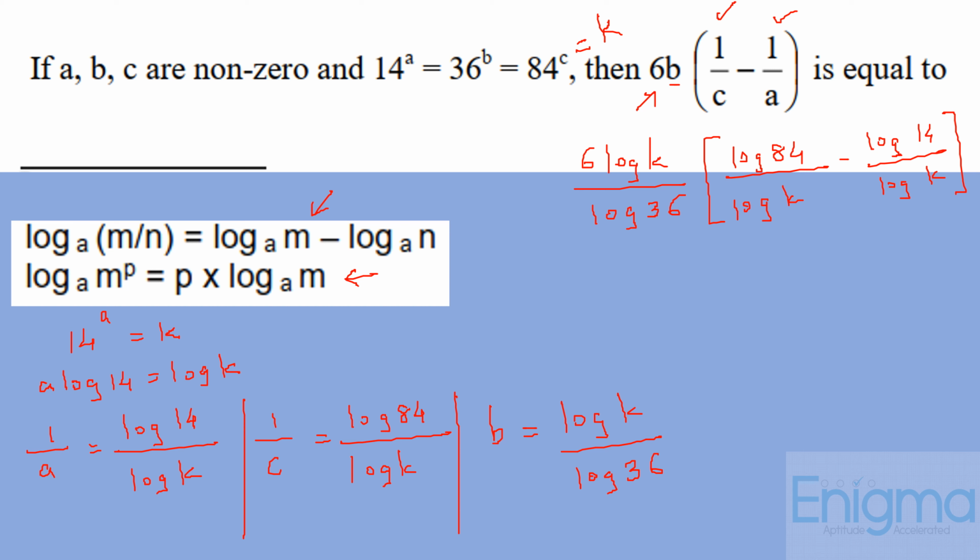So here, let's simplify, 6 log k upon, now log of 36 I can write down as 2 log 6 as well, multiplied by log of k, and the numerator becomes log of 6 because we have here 84 upon 14, which is equal to 6. Now we can cancel out log k, log 6. Hence, the answer for this question is 3.